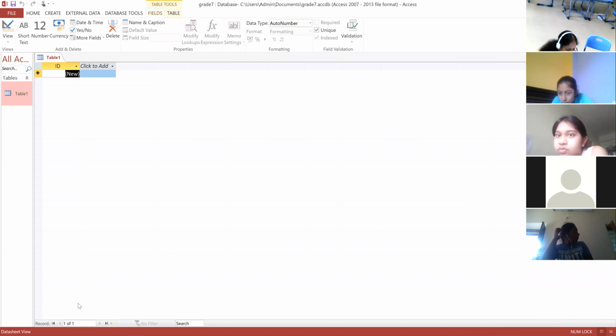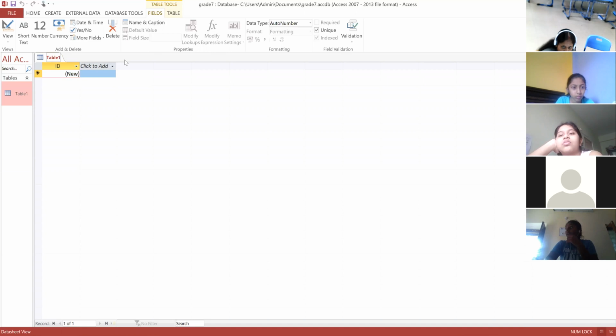And what is the object tab? It displays the tabs for the objects that you are currently working on. On clicking on an object tab, the contents of the object are displayed. Right now we have not done anything, so it is not displaying anything. If I click on the table after the creation, the table gets added. So if you want to see table one, you can click on table one.